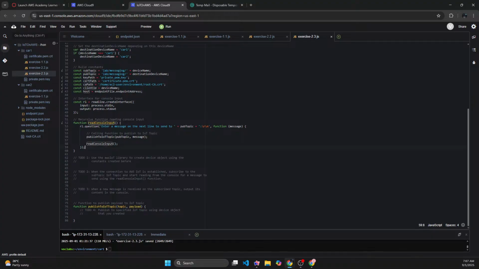We're going to start with connecting our device to IoT Core using the SDKs.